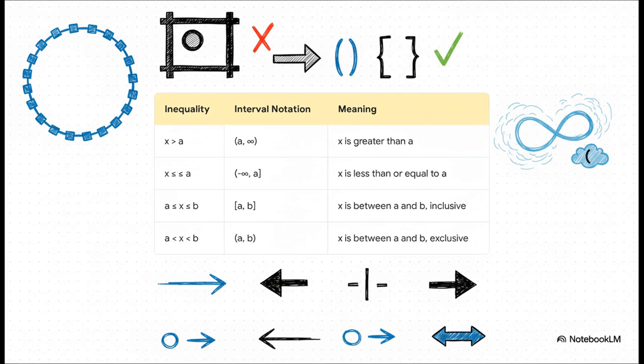Parentheses, the round ones, mean the endpoint is not included. Think of it like an open gate you can get really close to but not stand on. The square brackets mean the endpoint is included, like a closed fence post that's part of the property. Oh, and since you can never actually reach infinity, it always gets a parenthesis.